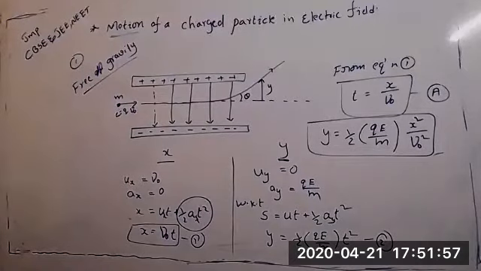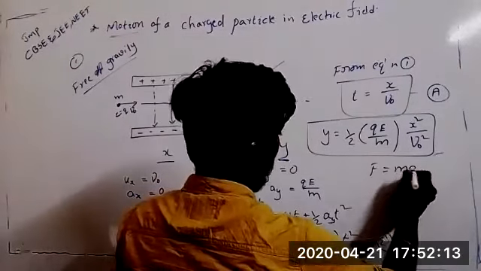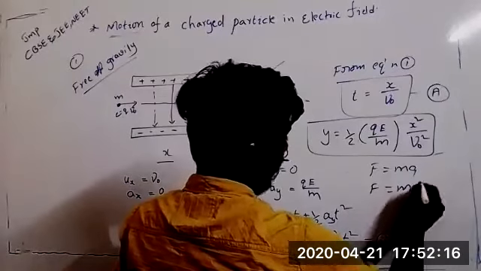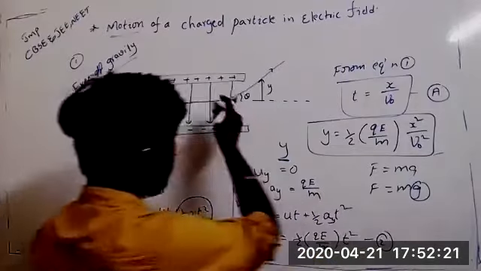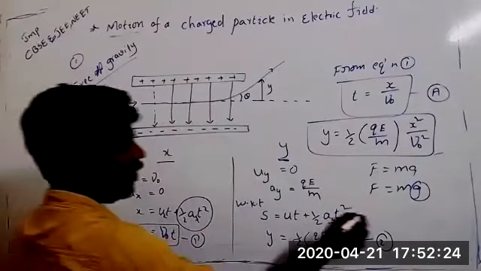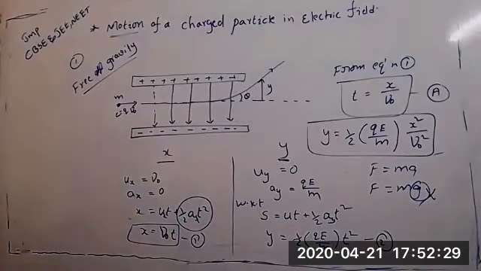Yes, sir. Is that free of gravity, sir? Free of gravity means we are not considering gravity. Don't consider gravity. So in this, we won't consider gravity for the charge. See, F is equal to ma when we are speaking. F is equal to mg also we know. This g is the acceleration due to gravity when it is coming down. But here, whatever the experiment we conducted, in that time, we are not talking about this g. Gravitational force we are not talking. So, no gravity. Okay?